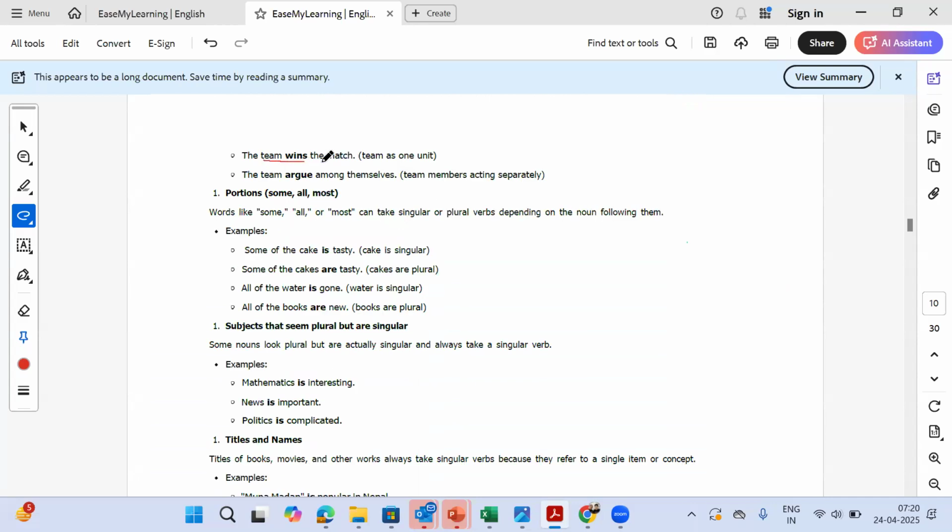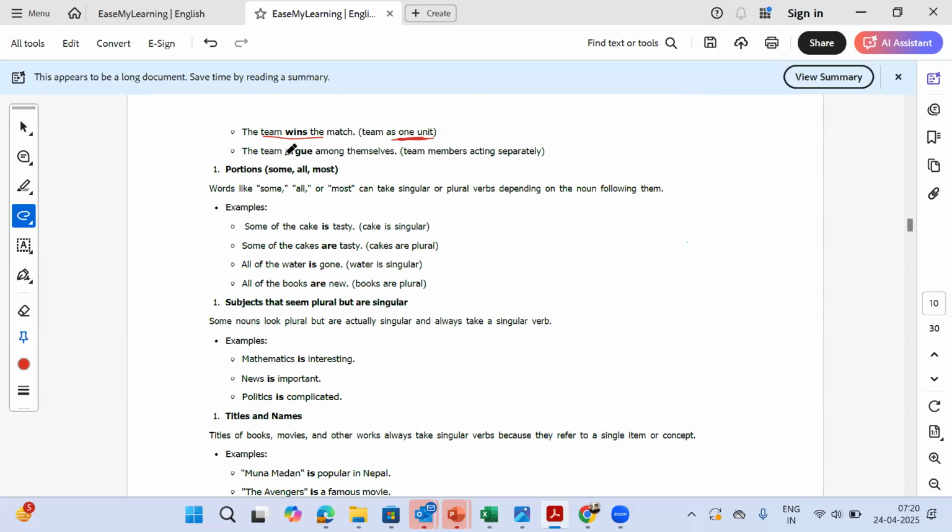The team wins the match, which is what I said, team considered as one unit. The team argue among themselves. Now we are talking about multiple members of the same team fighting among themselves. So that's why it becomes "team argue among themselves". So team members are treated separately.